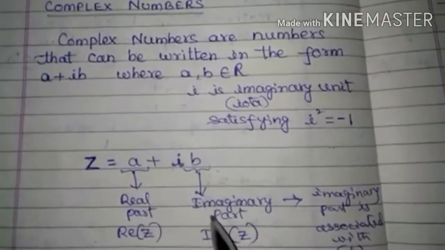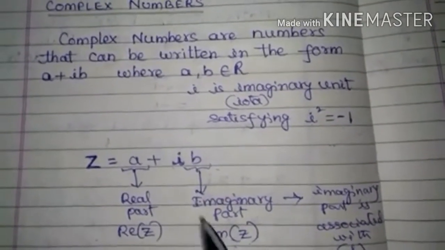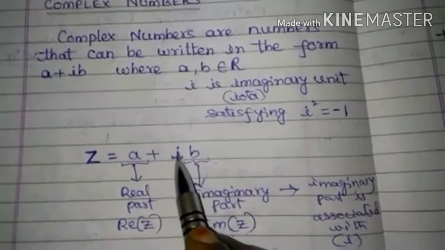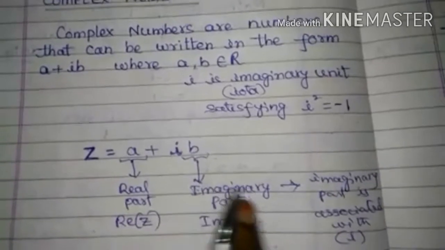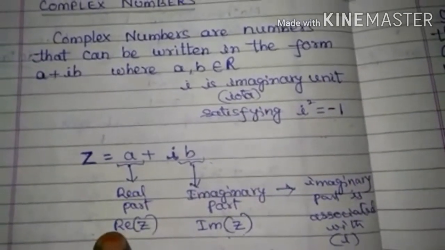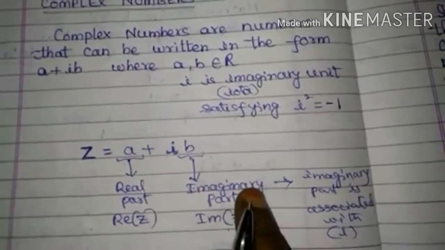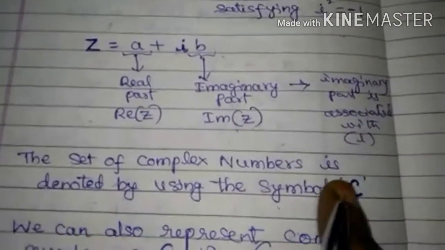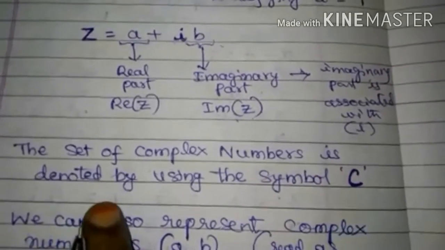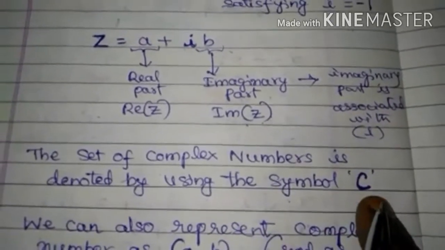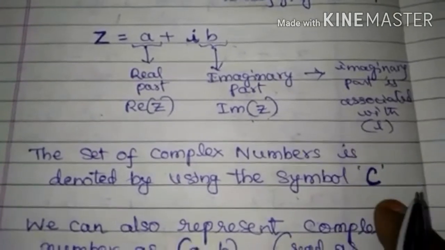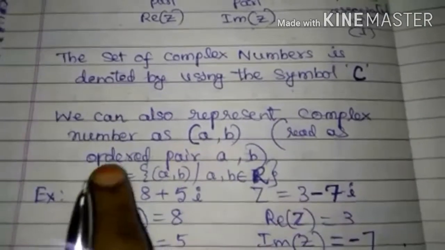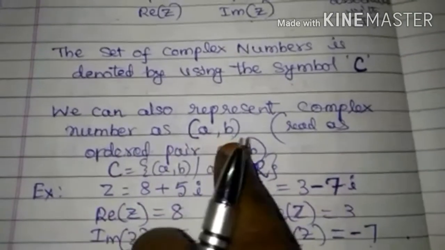How can you decide the imaginary part? The number associated with iota i is called the imaginary part. The real part is denoted by real z and the imaginary part is denoted by imaginary z. The set of all complex numbers is denoted by the symbol C. We can also represent complex numbers as an ordered pair a comma b.